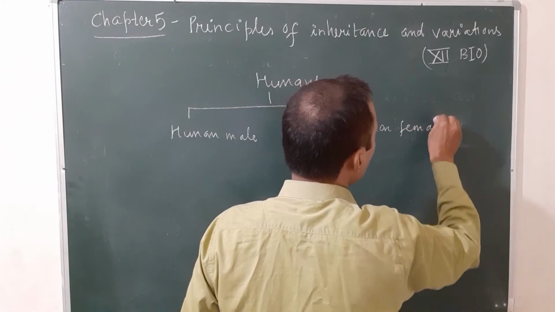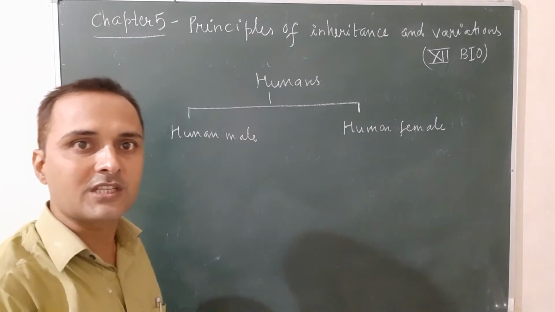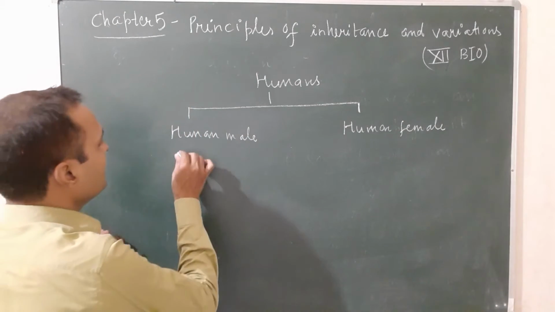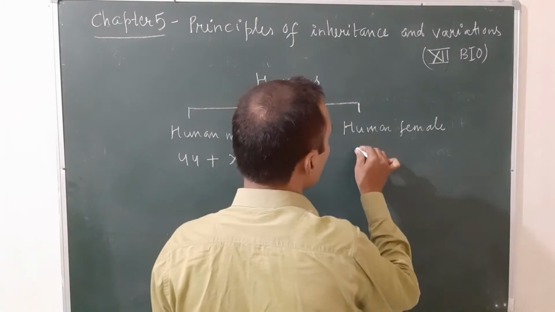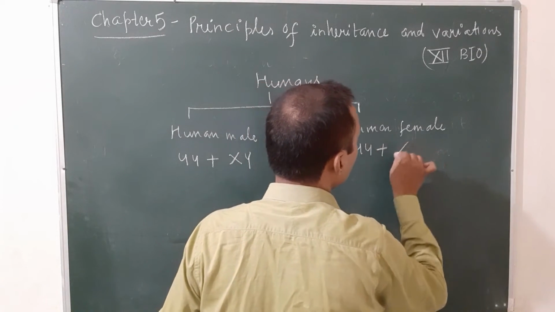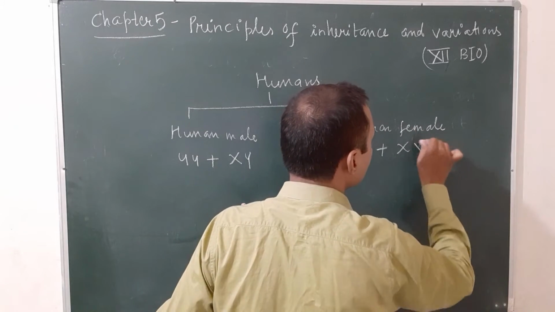A normal human cell has 46 chromosomes, but in a human male each cell has 44 plus X and Y, and in a human female it is 44 plus X and X.